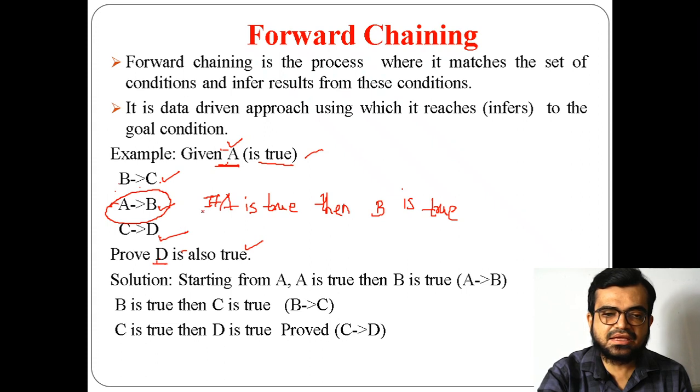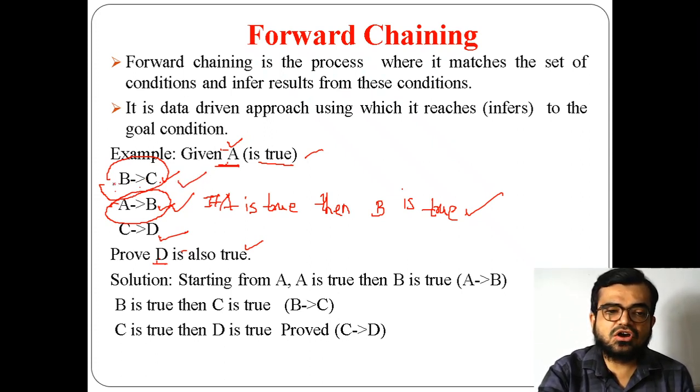The implication symbol will be in that way only. So by this, they have already given that A is true, right? That means what we got from this statement is that B is now true. Here B is the notation to denote the statement. Now using this B condition, I can use another statement where I have B implies C. So now if B is true, then ultimately C will also become true. Now using this statement, what we got is that C is true.